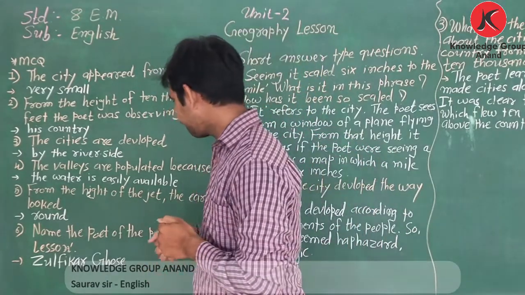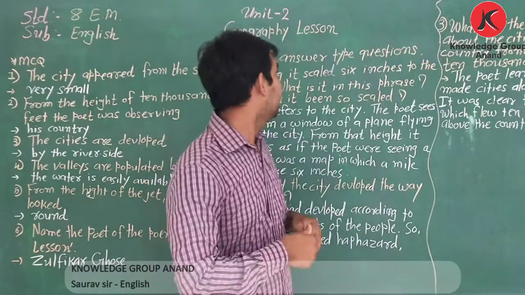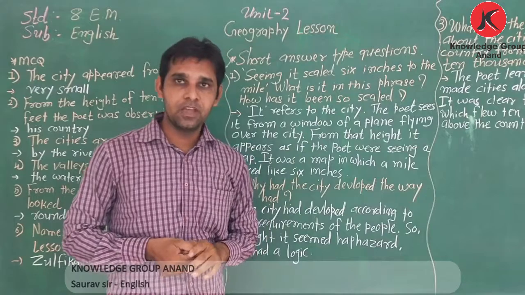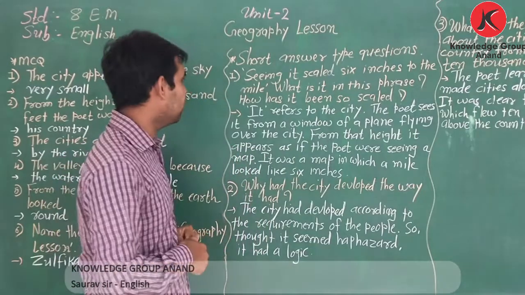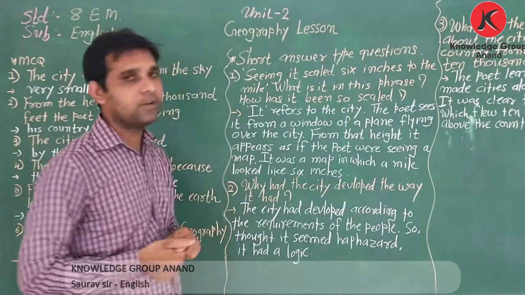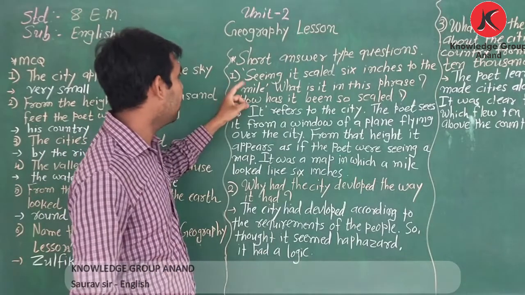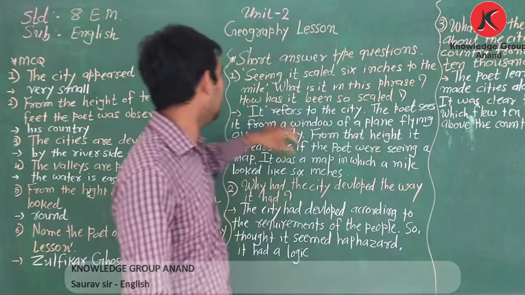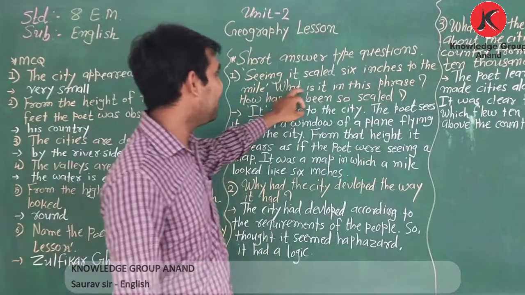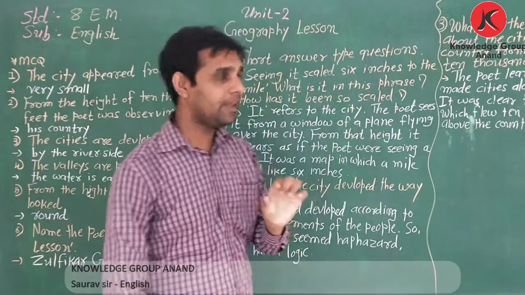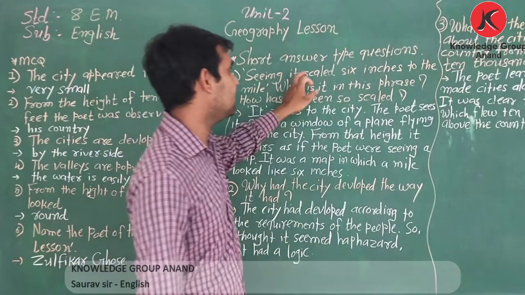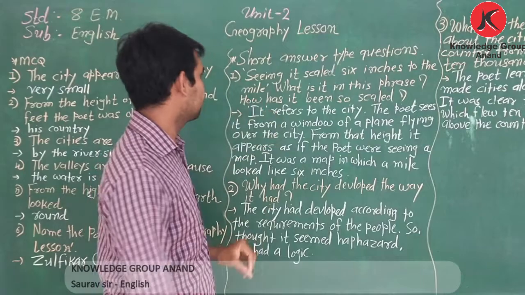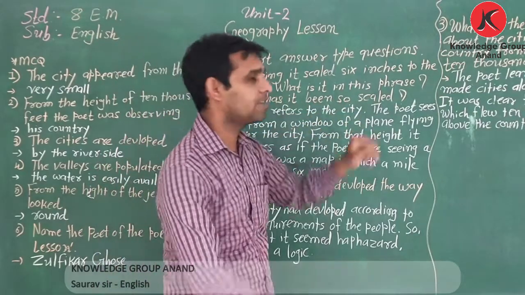Okay. Now next is the short answer type questions. See the first question. Number 1. Seeing it scale 6 inches to the mile. What is it in this phrase? The phrase: seeing it scale 6 inches to the mile. How has it been so scaled?